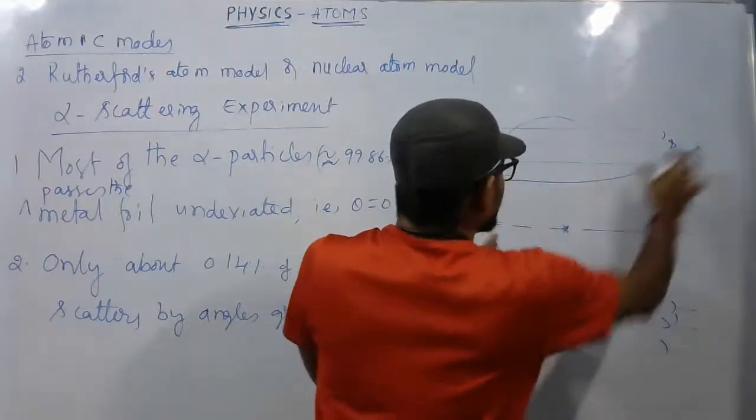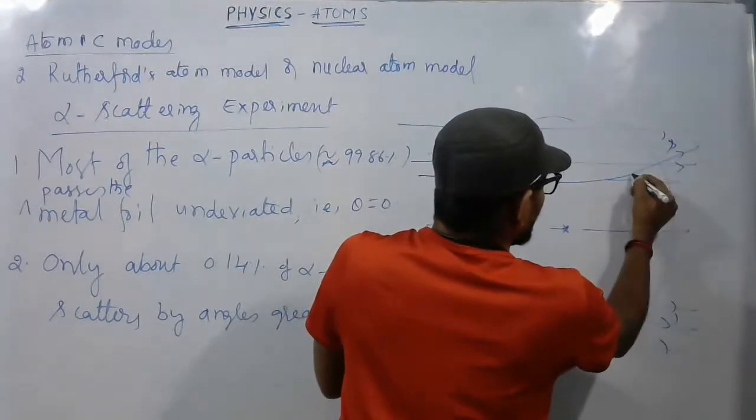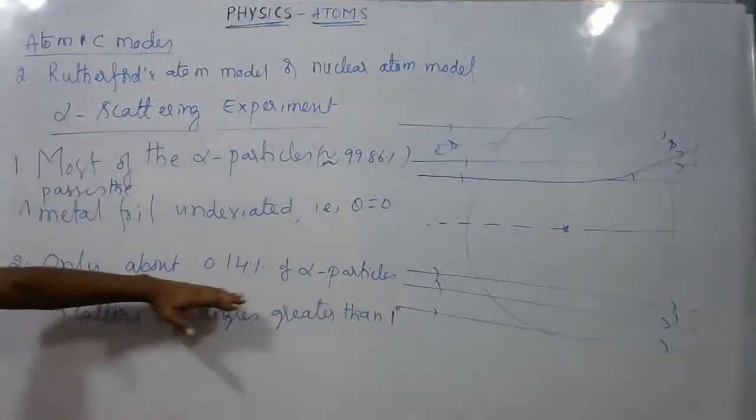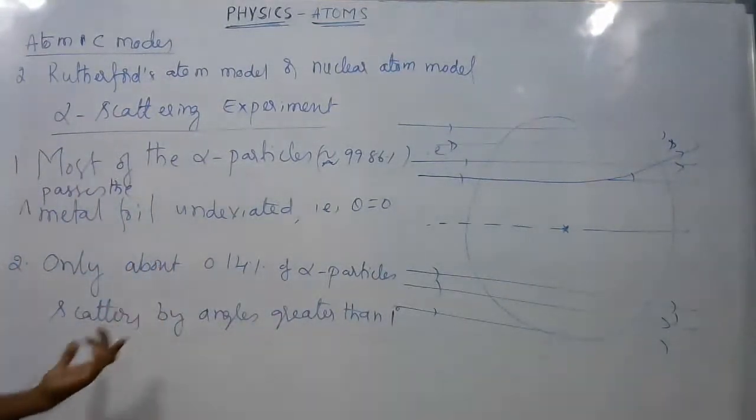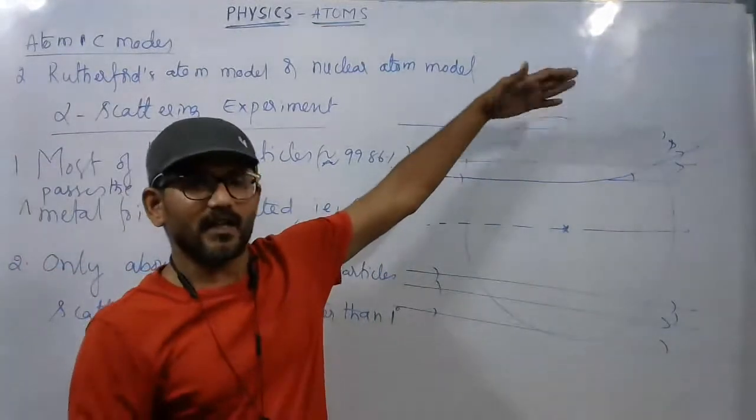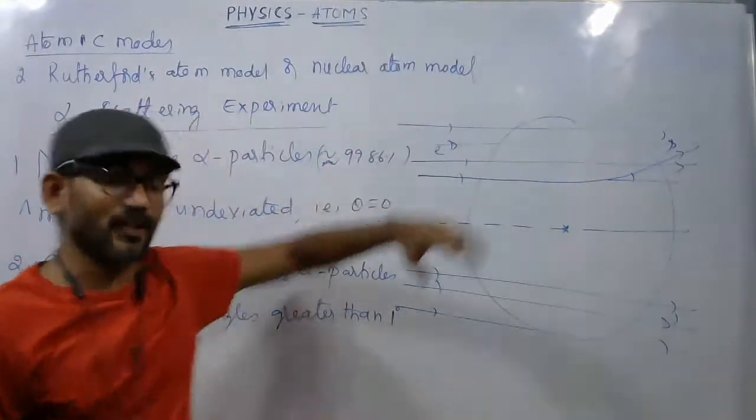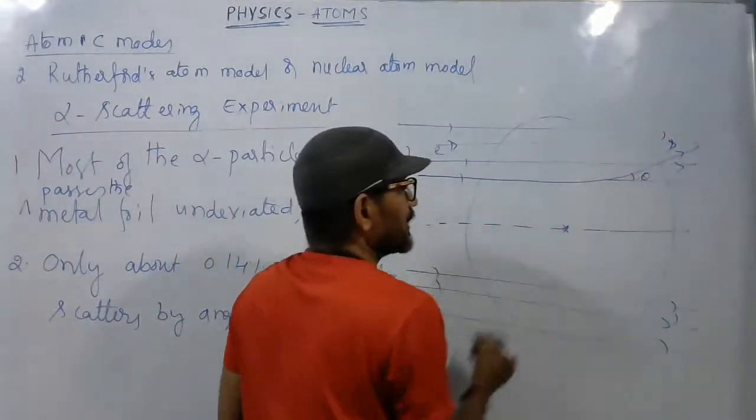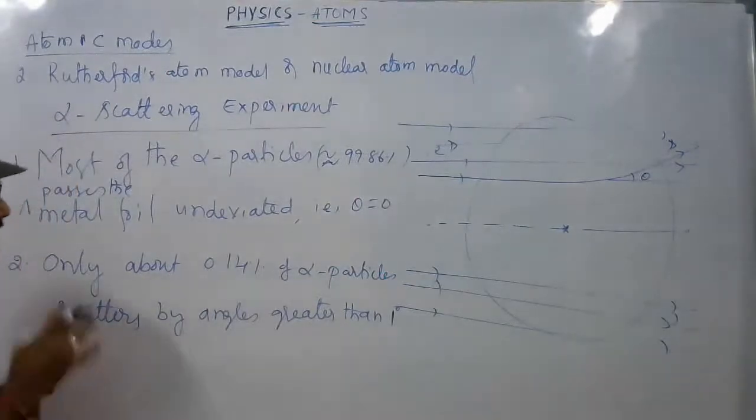That means they deviate slightly, or you can say 0.14% of the particles deviate, or scatter, by angles greater than 1 degree. Greater than 1 degree means it may be 10 degrees or 90 degrees or more than 90 degrees also. These many particles are undergoing scattering. Alright? In this, it is observed that